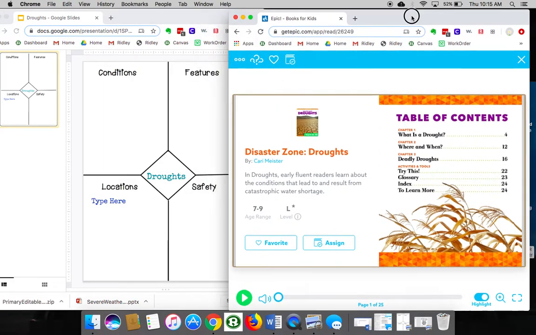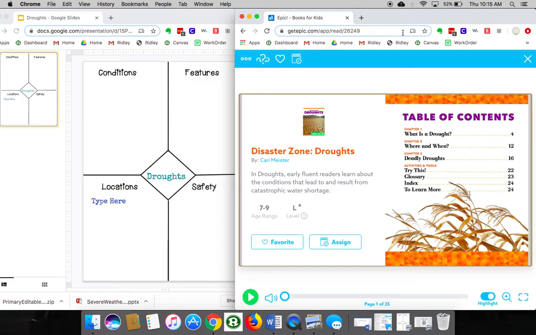I'm going to read a book about droughts out loud, and then I'm going to fill out the locations on the graphic organizer. You will have the same thing over here, and you will be filling it out. You can type in it, or if you have a printer, you can print it out and fill out the graphic organizer. If both of those don't work, just grab a piece of paper, divide it into 4 equal parts, and have the headings. And over here we have locations. So we're going to focus on locations today.